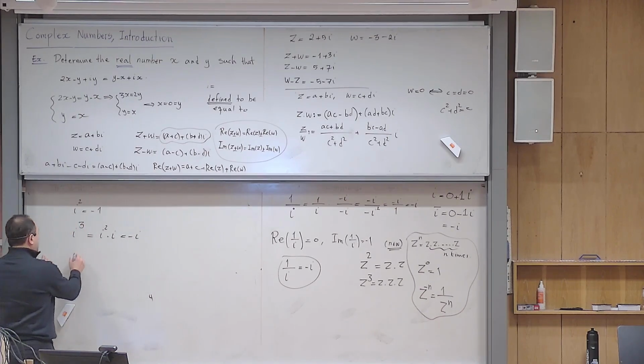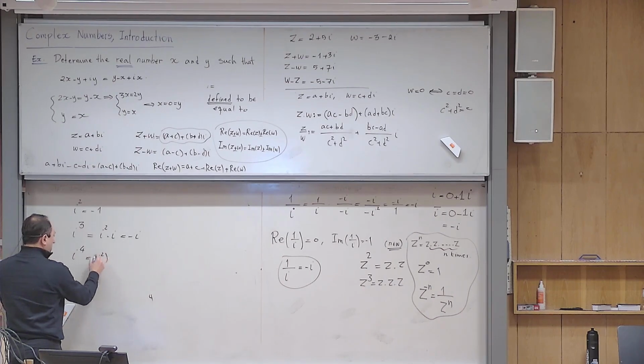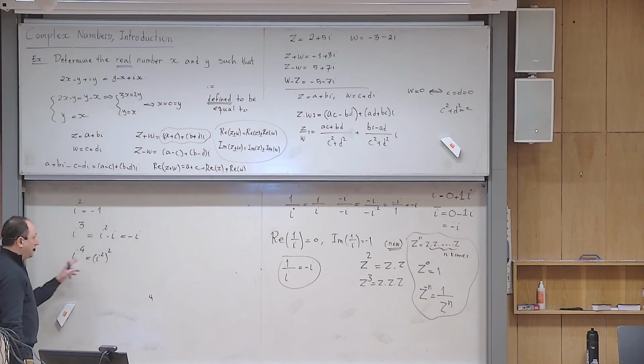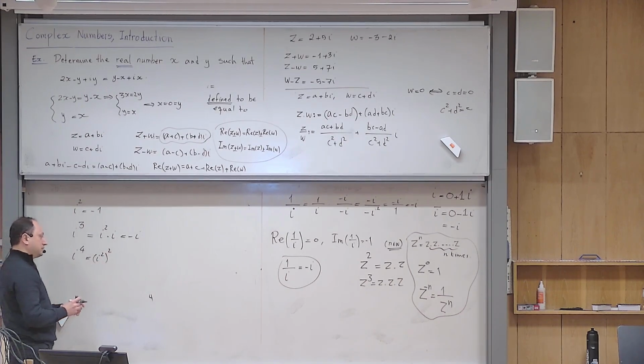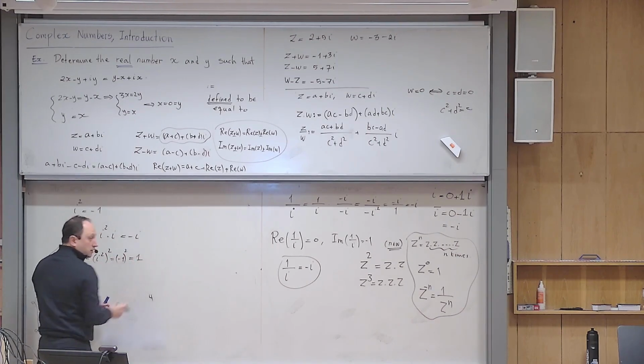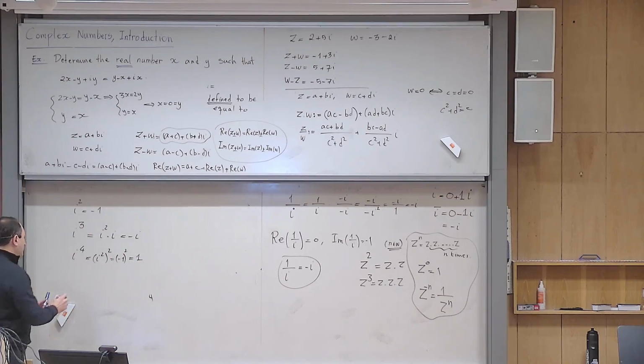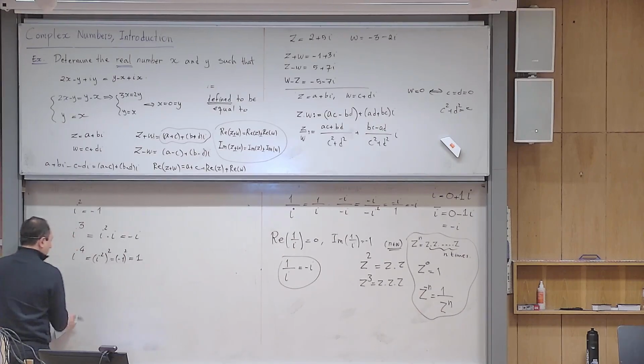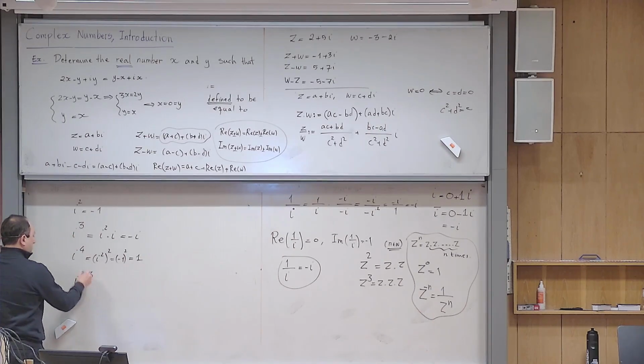If I ask you what is i to the 4th, you can write it as i squared to the power of 2. Why am I allowed to use this rule? Because I told you I want to keep the algebra of R the same. So instead of i squared, I put minus 1, but I have another square there, so the answer is 1.